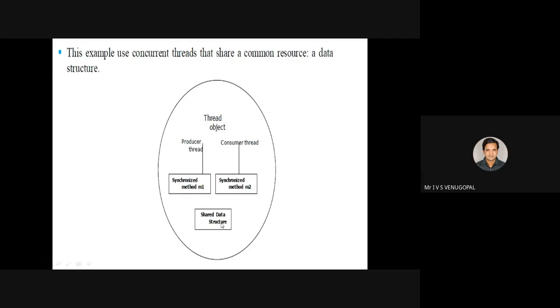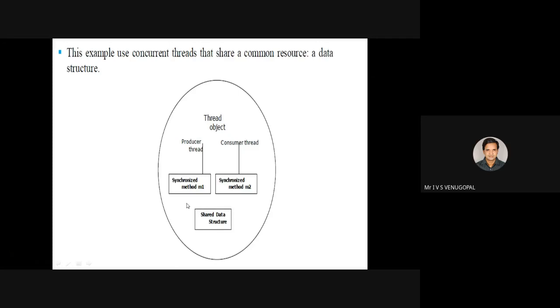For example, initially consider array doesn't contain anything. Then consumer cannot consume it. Why? Because array is empty. Then consumer needs to wait until producer produces the data into the array. Similarly, after producer produces data into the array, producer needs to wait until consumer consumes the data. This is a typical example of a producer-consumer problem.